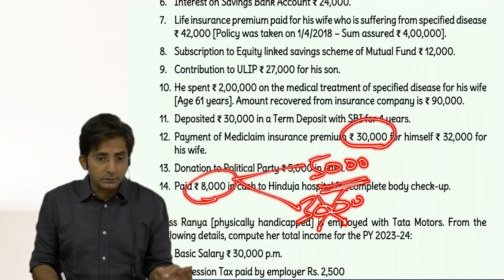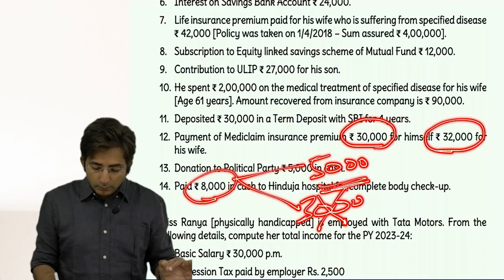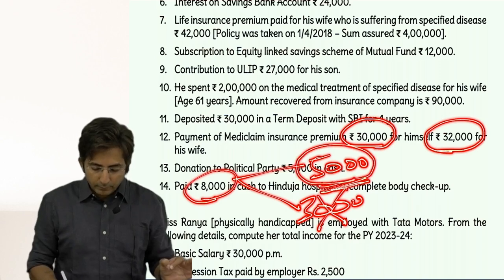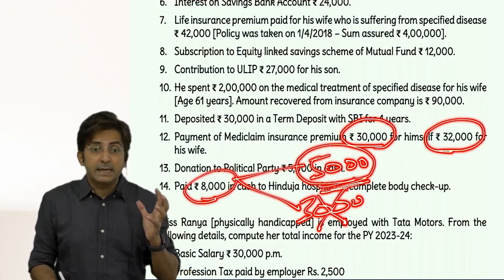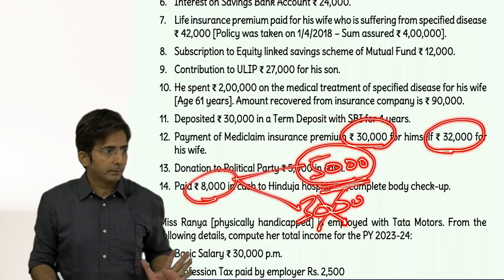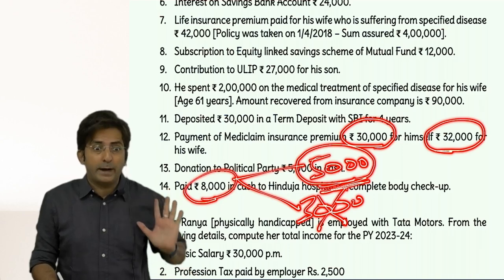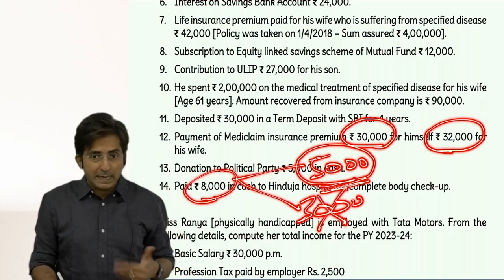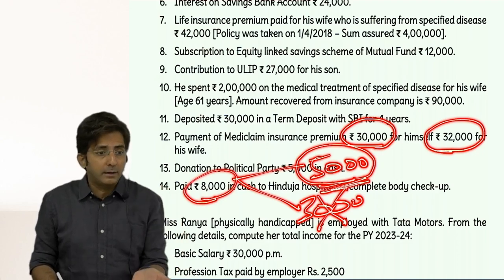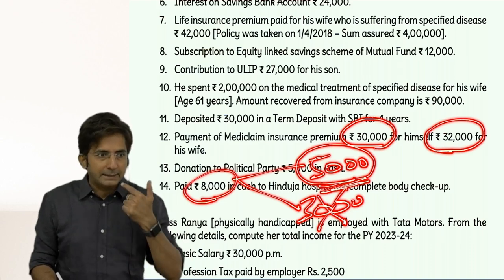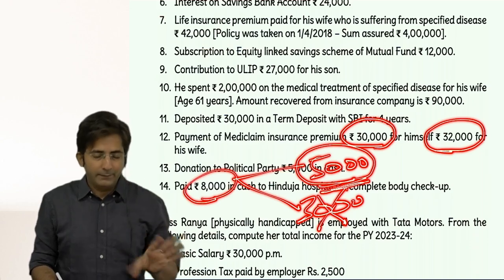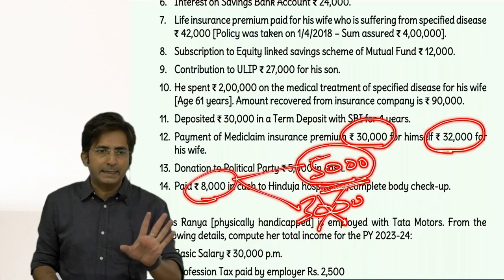Then this 30,000, this 32 and this 5. So technically we have got only 67,000 which is eligible. Eligible means which will qualify. 3,000 I should scrap because it is extra. In preventive health checkup you can take only 5,000. So sometime back I said 8,000, that was technically wrong. Anyways our answer still remains 50,000 in 80D.